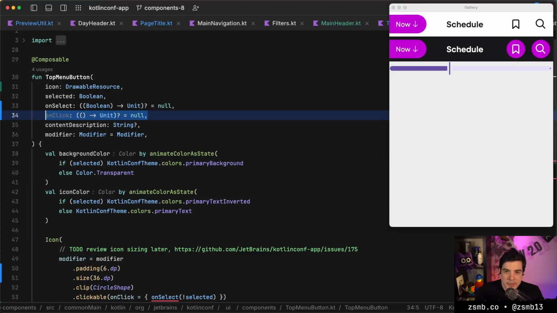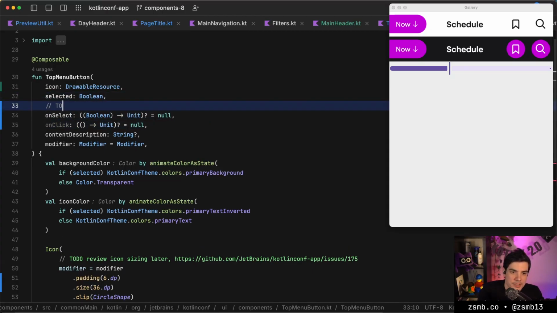And I mean, we could have these as two different overloads of the same function. Do we just do that? I'm gonna add a to-do, so consider splitting into two functions.